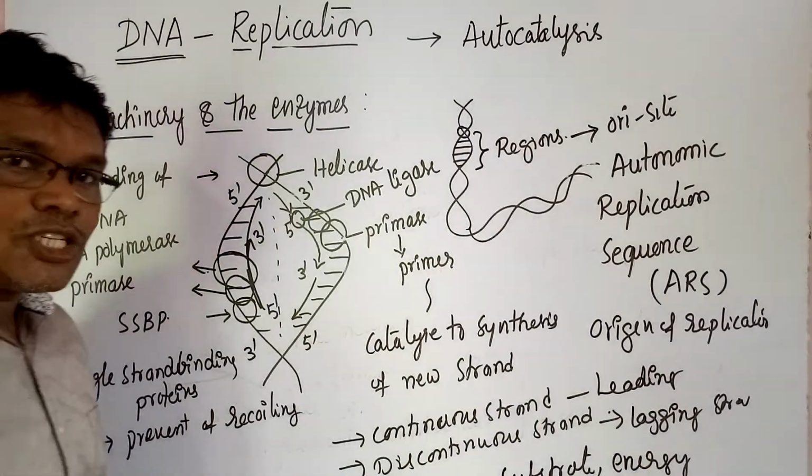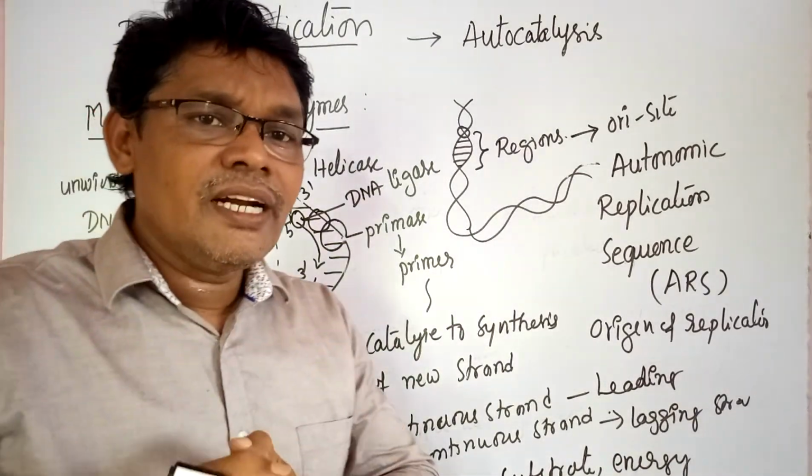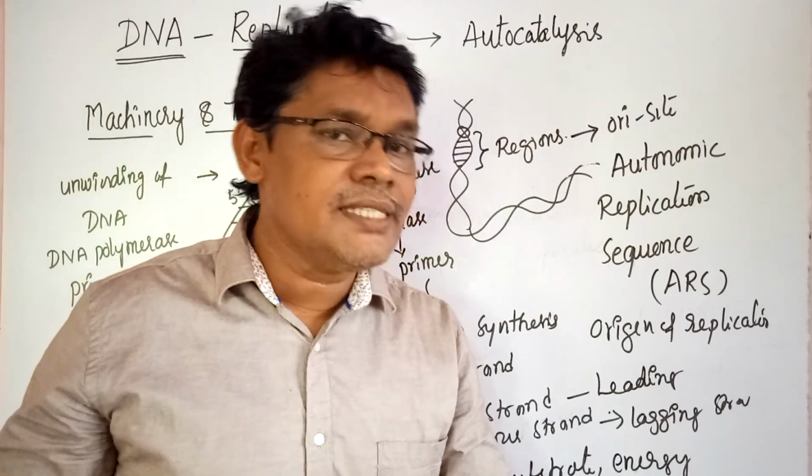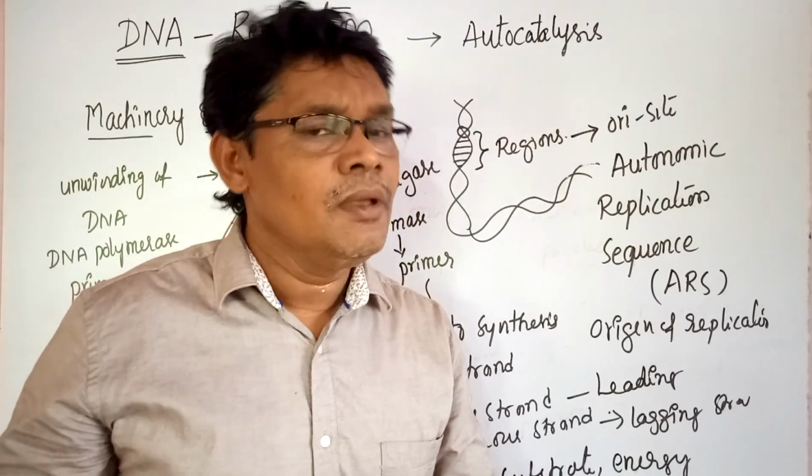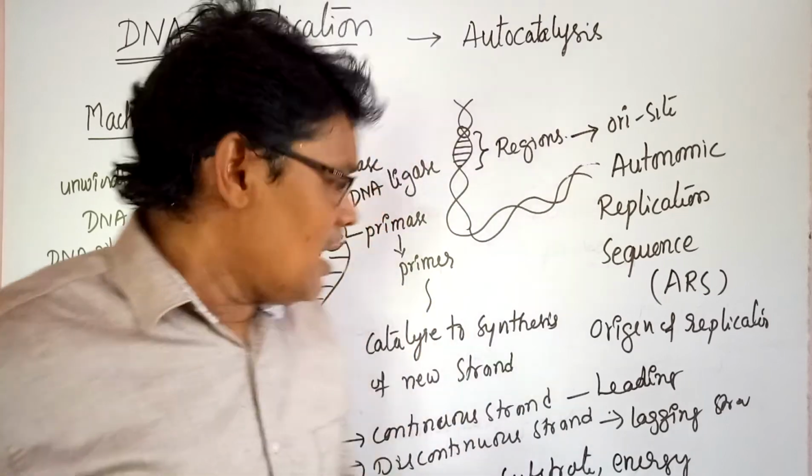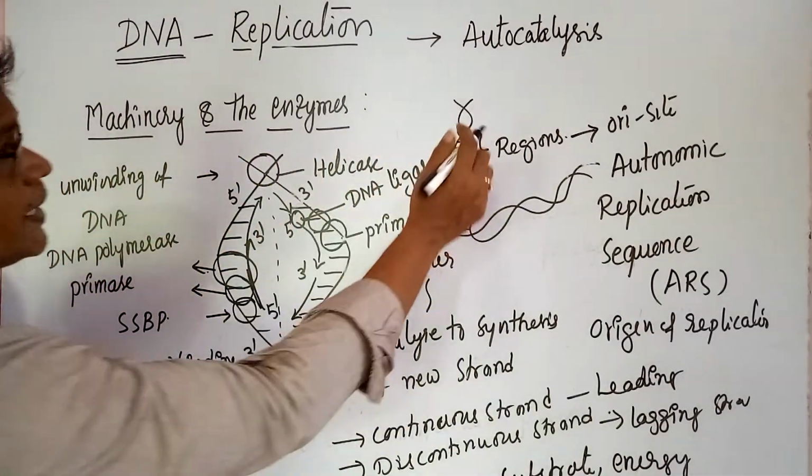Next, what is the efficiency of DNA polymerase? Generally, DNA polymerase is a highly efficient engine.